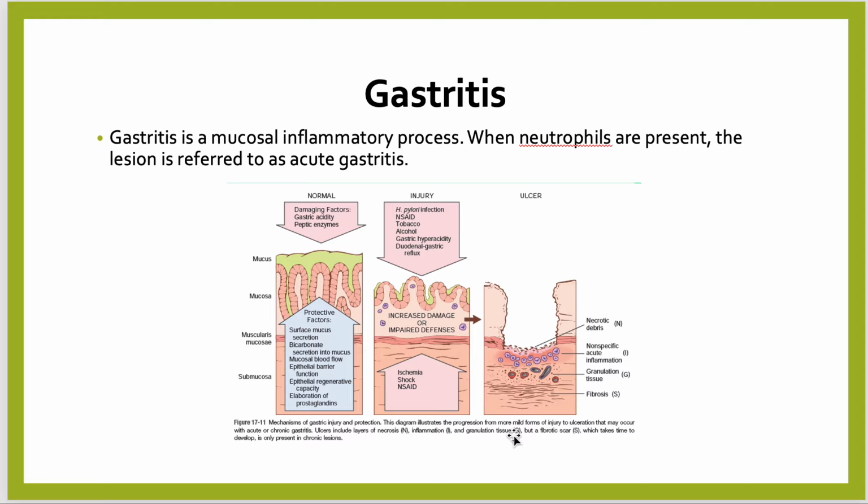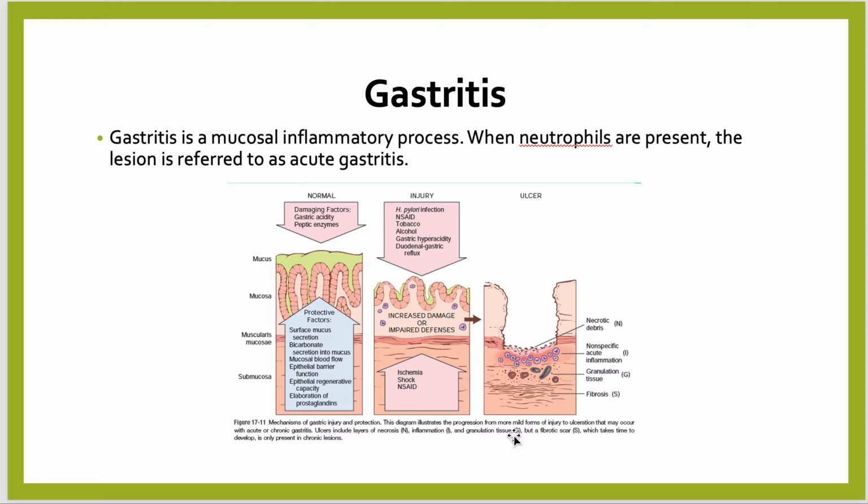Whatever factors cause gastric hyperacidity cause peptic ulcer. With duodenal gastric reflux there is increased damage, or impaired defense mechanism due to ischemia, shock, or NSAIDs, so there is gastritis, and further the disease progresses and converts into peptic ulcer disease.